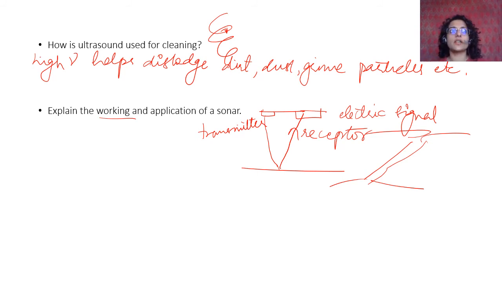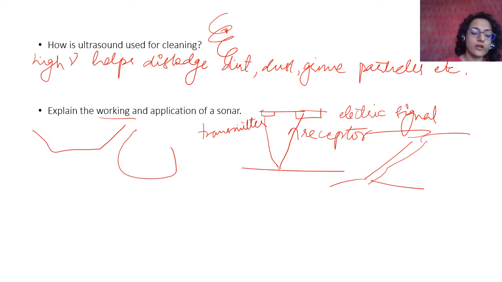Or you can sense even submarines, torpedoes, as in war, that can also be sensed. Icebergs that are hidden, for example Titanic, obviously all of you know Titanic was hit by an iceberg. So icebergs are found majorly below the water, and only a little bit is above. So in order to see the presence of icebergs, all of the underwater features can be observed through sonar applications.